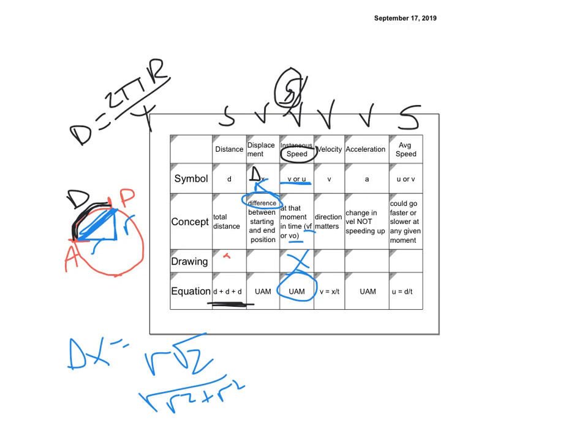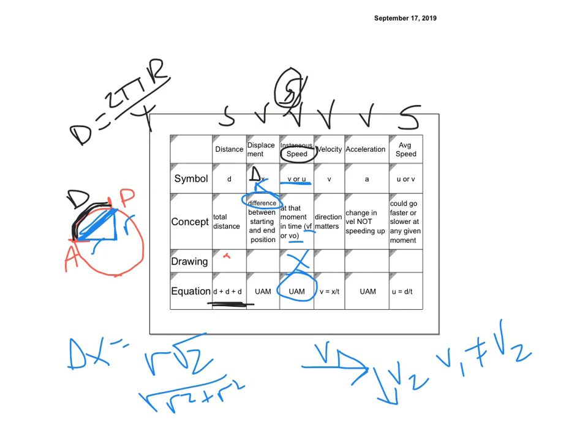Velocity, direction matters. If I drew a picture for my velocity, it's always going to point in one direction. Velocity can't have multiple directions. If I change directions, that's a different velocity. So this would be v1 and this would be v2, and even if they're the same length, v1 cannot equal v2 if it's not going in the same direction. If it was speed, a u, then they could be equal if they're the same size, because direction doesn't matter when you're dealing with speed.